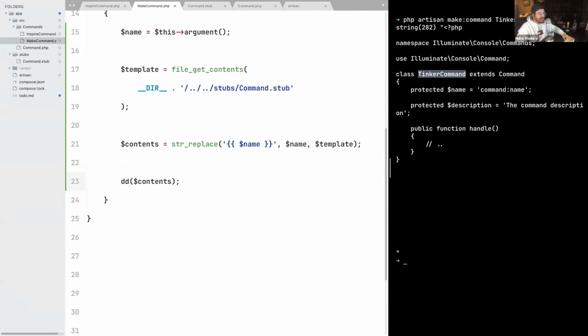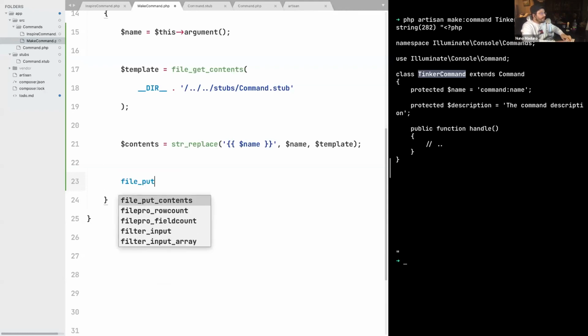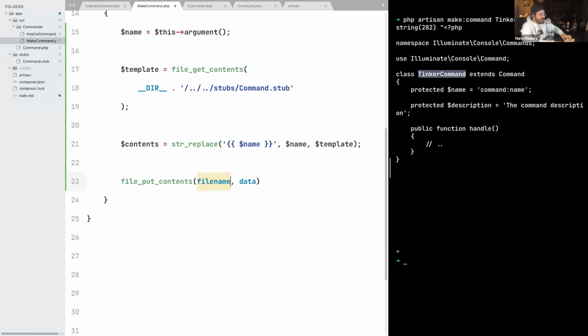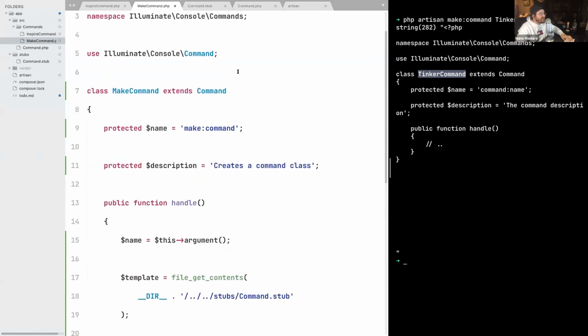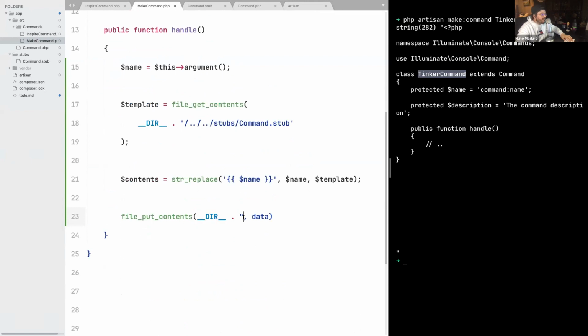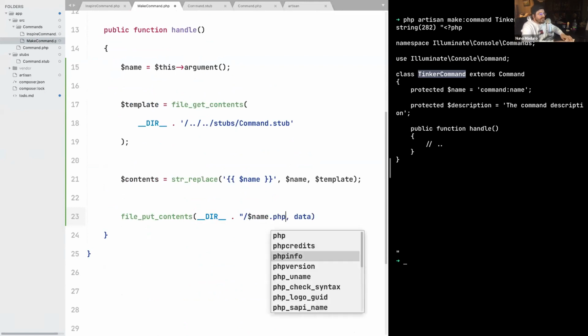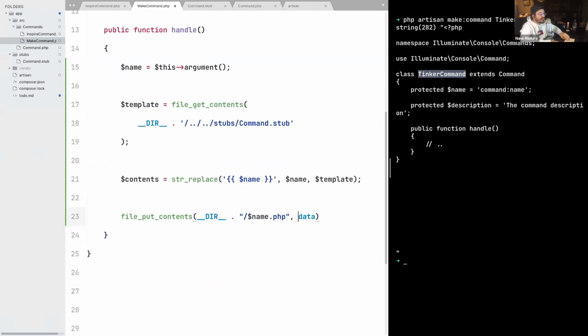So we can just place a file within our commands folder with these contents. So let's use a function from PHP, which is file put contents. And this file put contents actually asks for the file name, which will be the current directory, which is the commands directory we are on right now. So we just need to say the current directory. And then the name will be the name given by the user. And finally, the contents will be the contents we just have prepared, just like that.